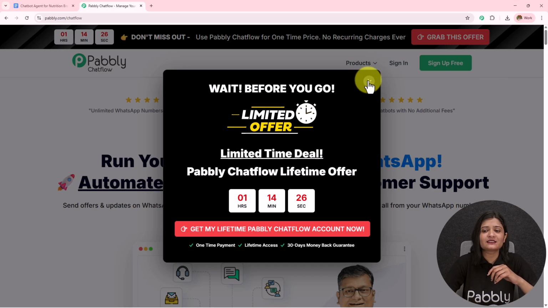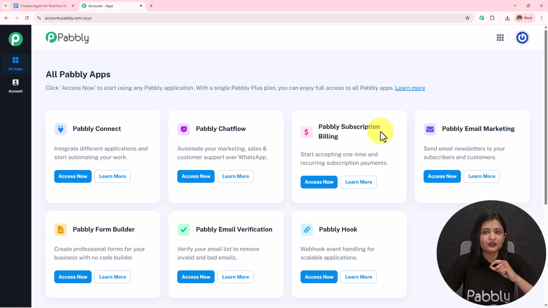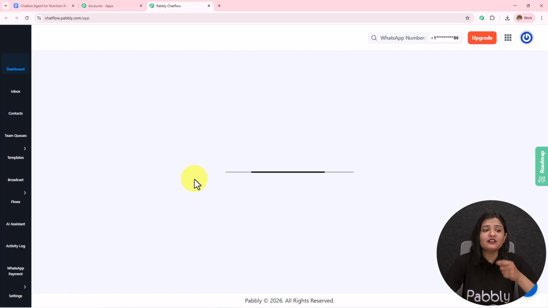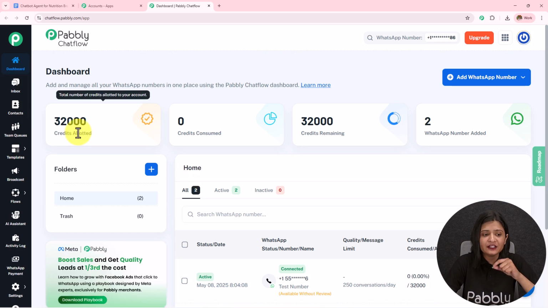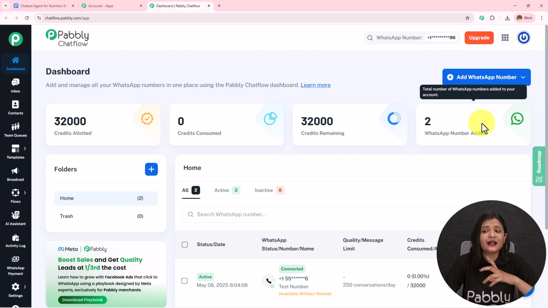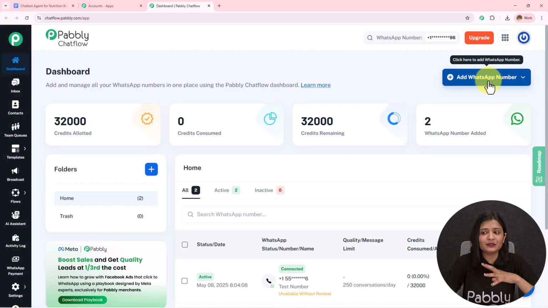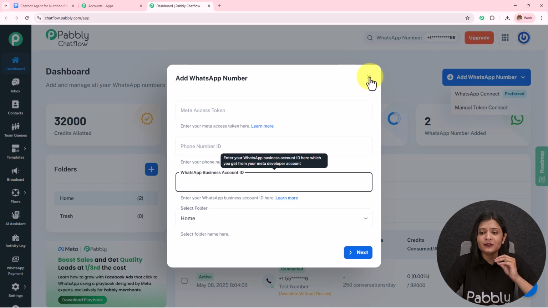Here, as I'm an existing user, I'll click on the sign in, and here all Pabbly apps page has appeared in front of me where I have to select this Pabbly Chatflow access now, and I will be landed on the Pabbly Chatflow dashboard. Over here you can see the credit allotted, credit consumed, credit remaining and the WhatsApp number added. To add your WhatsApp to your Pabbly Chatflow account, you simply have to click on this add WhatsApp number, click on this WhatsApp connect to connect your WhatsApp to your Pabbly Chatflow account, or you can use a manual token to connect your WhatsApp to your Pabbly Chatflow account.